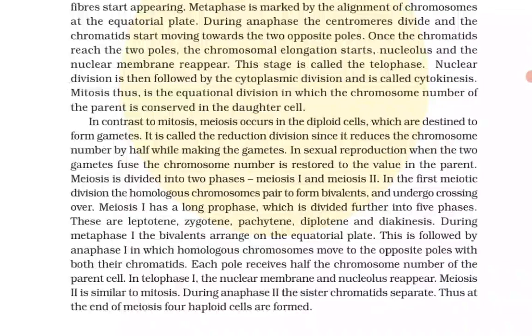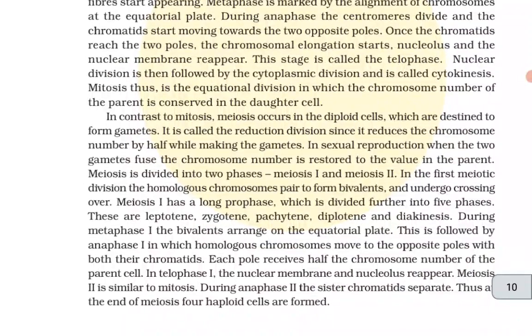Meiosis 1 has a long prophase which is divided further into 5 phases. These are leptotene, zygotene, pachytene, diplotene and diakinesis. During metaphase 1, the bivalents arrange on the equatorial plate. This is followed by anaphase 1 in which homologous chromosomes move to the opposite poles with both of their chromatids. Each pole receives half the chromosome number of the parent cell.